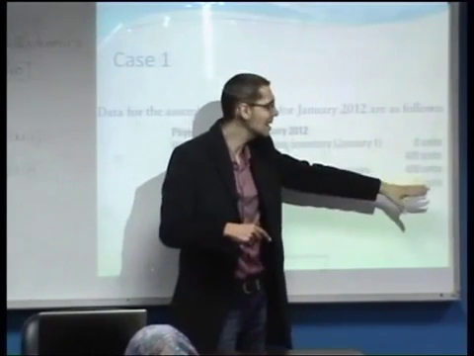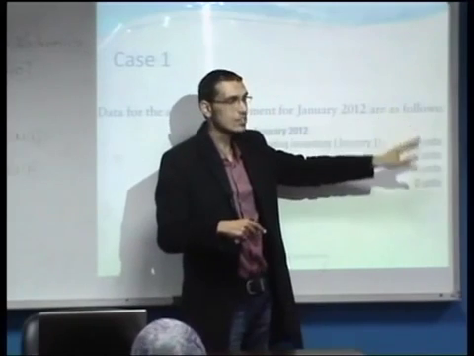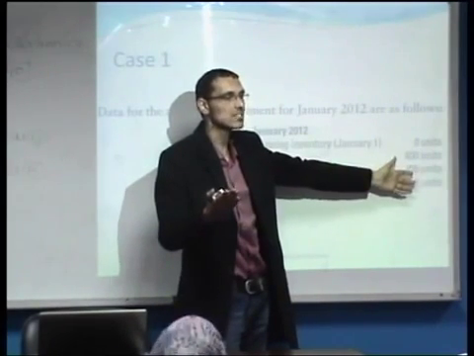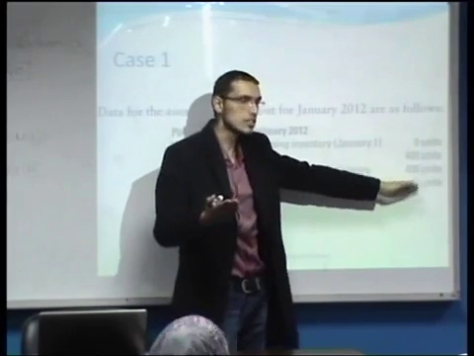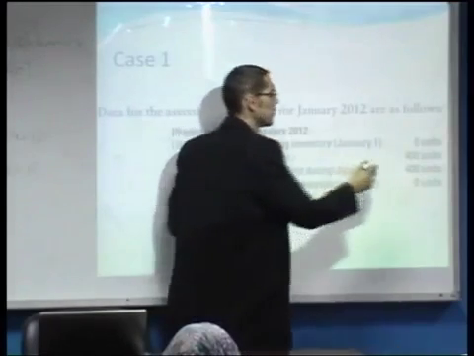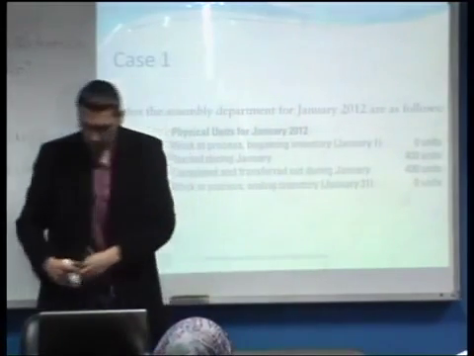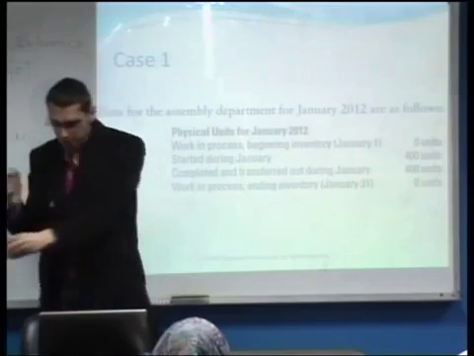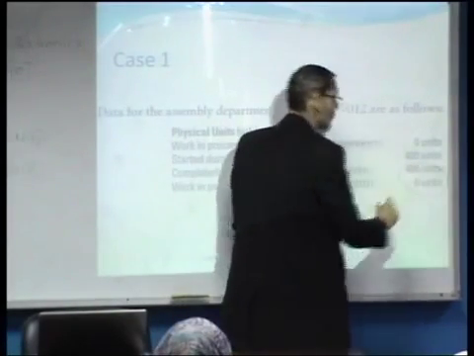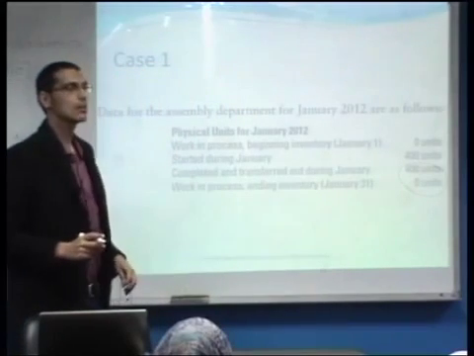If we have any unfinished work in process at the end of the period, it would also be considered physical units. Therefore, the physical units are the number of units within the finished goods inventory and the work in process ending inventory.